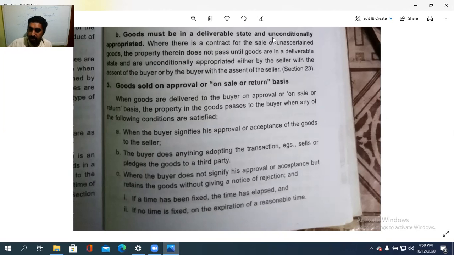He does not return it and does not give notice of rejection. In such a case, if a time limit is given, then when the time has elapsed, ownership passes. If no time is given, then on the expiration of a reasonable time period, it should be returned. So these are the cases with regard to transfer of ownership.